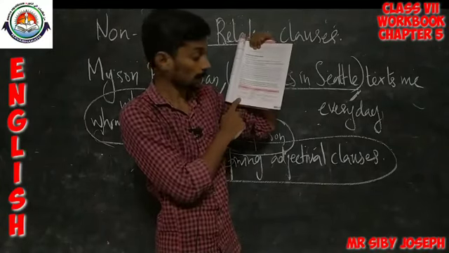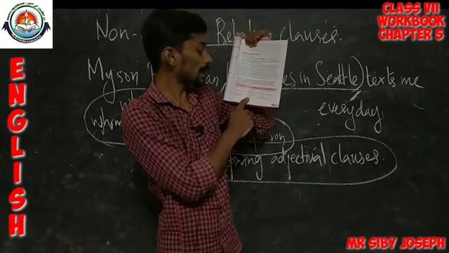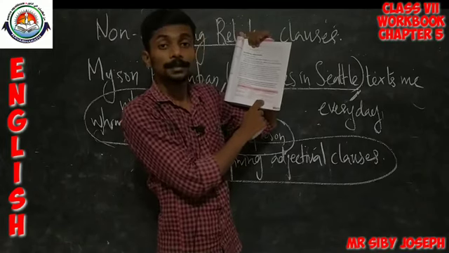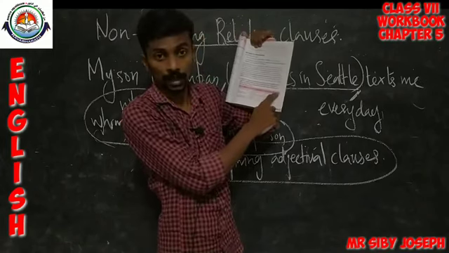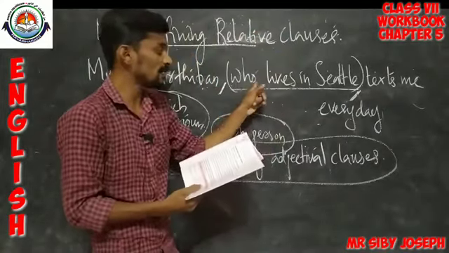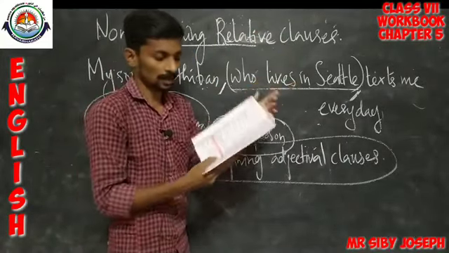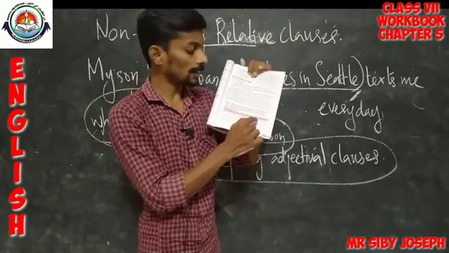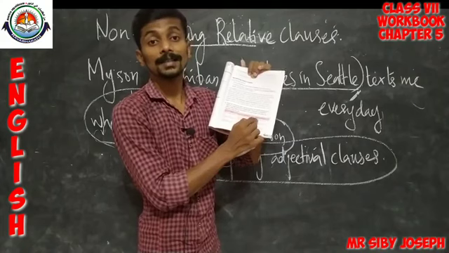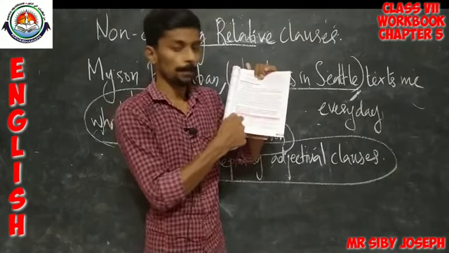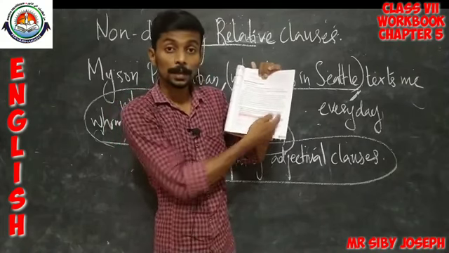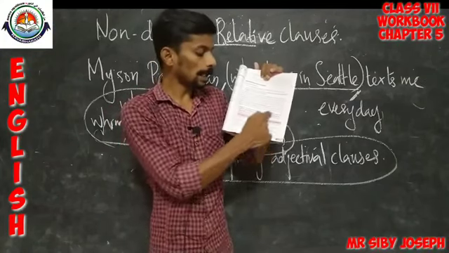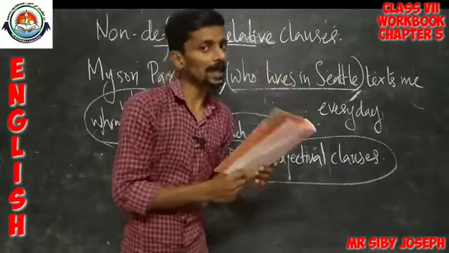So, if you look at this table, you can find that in the first box we have names, in the second box we have family details, and in the third box we have extra information. So, this is an additional information, it does not define the name. Instead, it is giving some additional information about the name. So, this can be taken as an example of adjectival clauses.